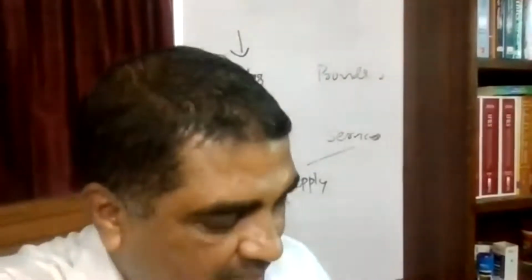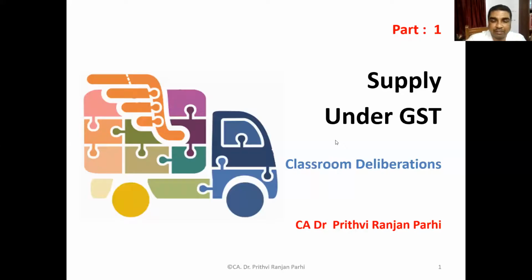When services are provided, services are included. Therefore, if you see the title of the act itself, it says goods and services. Goods are covered as well as services are covered. And one term is used, that is called supply. Supply is relevant for goods, and it is also relevant for services. Let me first show you the definition of supply. Then we'll come back. We need to learn a few more definitions also in that context. Give me a moment.